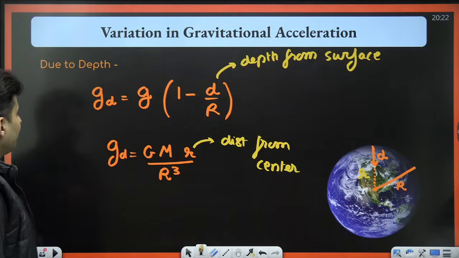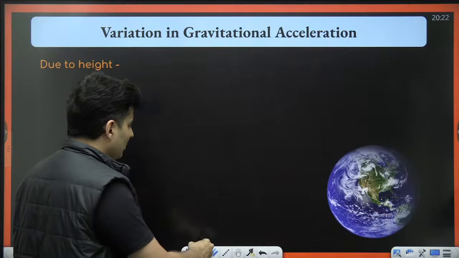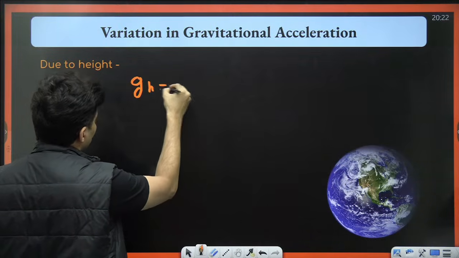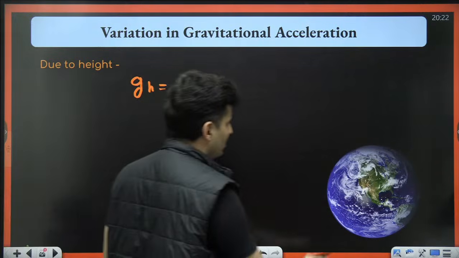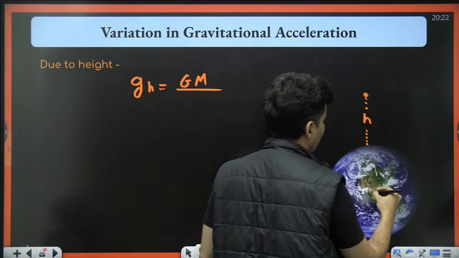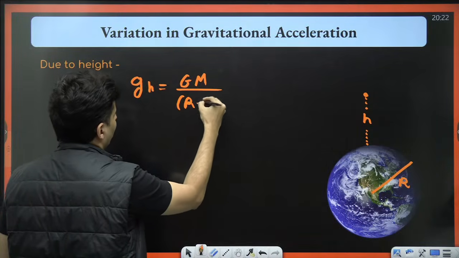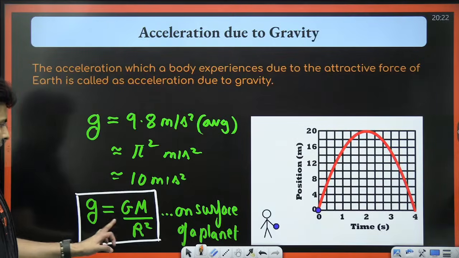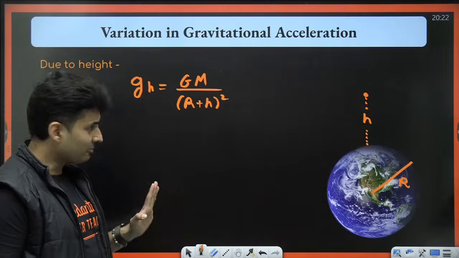All right. Then, if you talk about acceleration due to gravity at a height h, the formula is something like this. g_h is equal to GM divided by (R plus h) whole square. That means from the surface you are at a height h. This is the radius. It is R plus h whole square. This is the formula. It's very similar to GM by R square. Here it is just R plus h whole square.